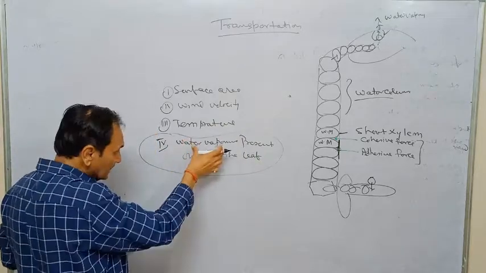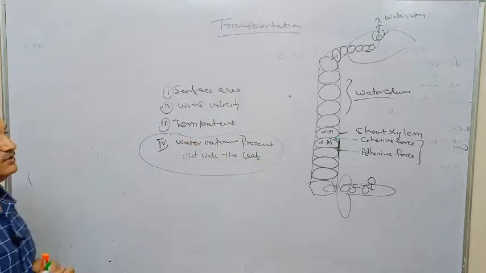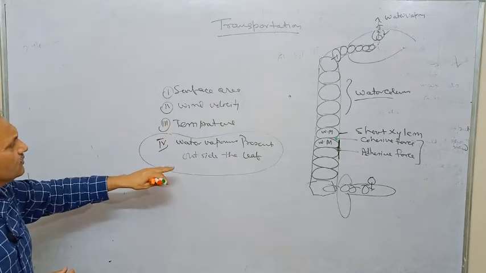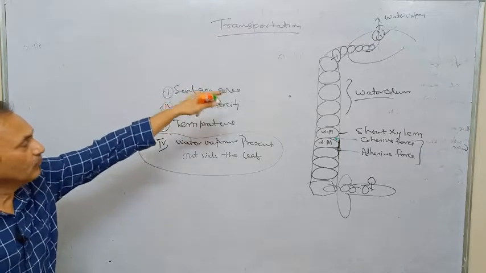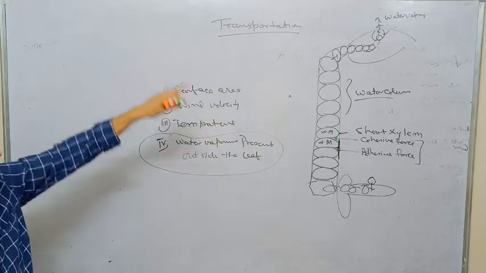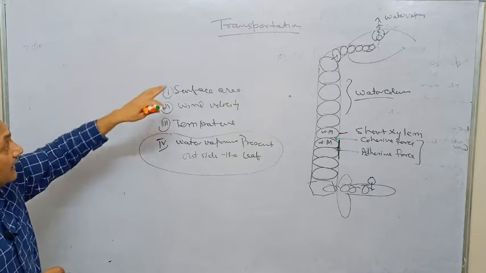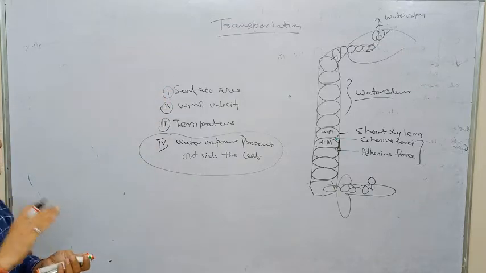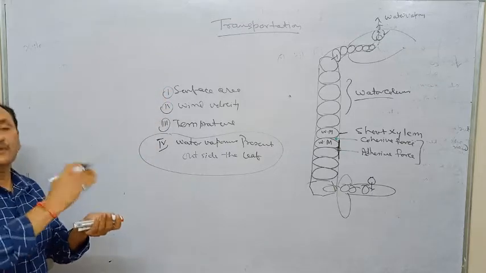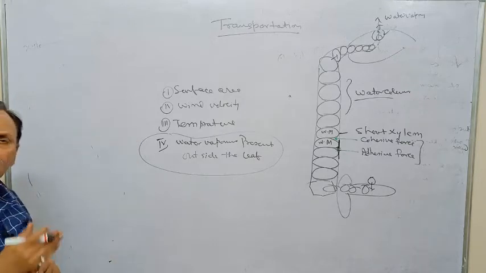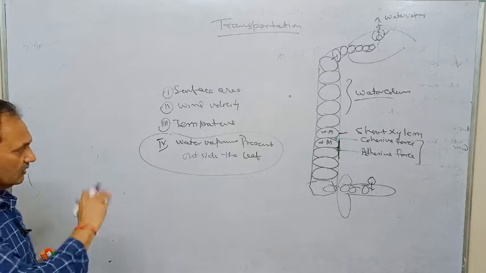It means the greater the water vapor, the lesser the rate of transpiration. In addition to that, age is also responsible. A new leaf has greater transpiration than an old one, because in an old leaf a cuticular layer or waxy deposition will be there, and due to that the rate of transpiration may be sustained or minimized.